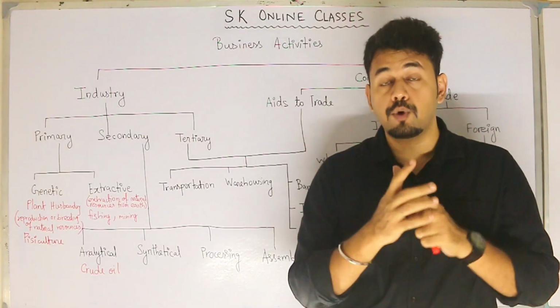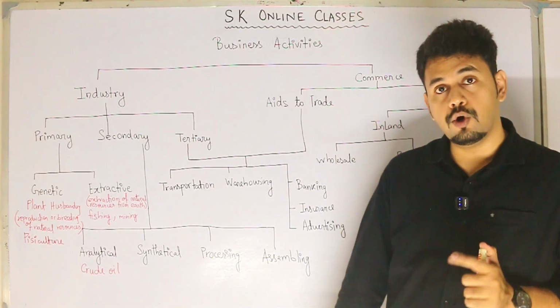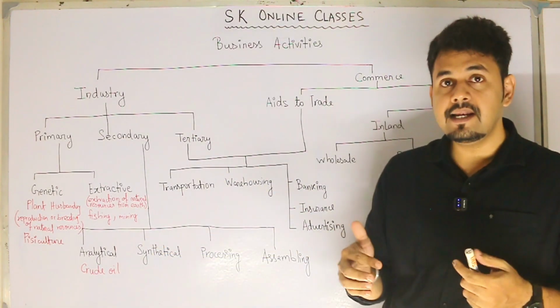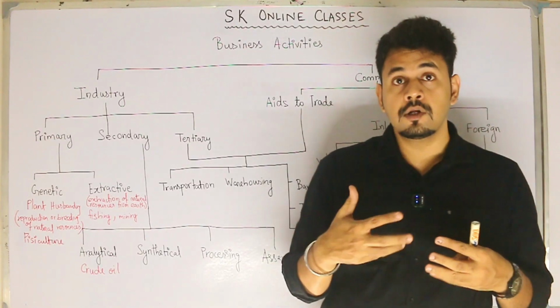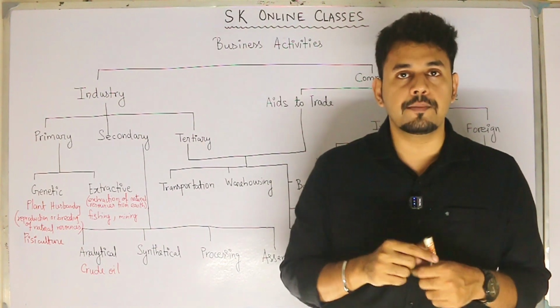One product, crude oil, is broken down into various substances to produce the final products. So I hope this is clear. Now I move on to synthetical industry. Synthetical industries are those industries where some raw materials are mixed together to form one product.